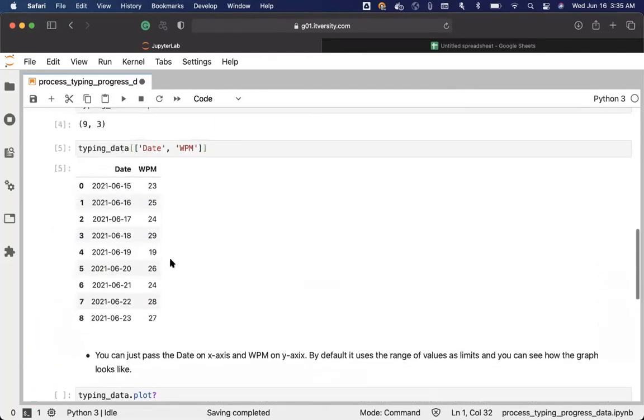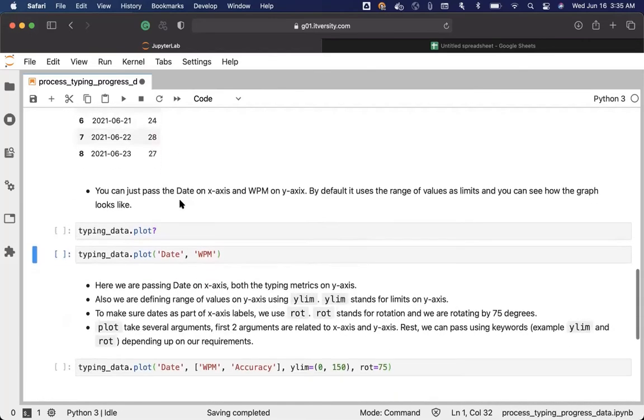As we have understood how the data looks after reading and reviewing it, now let's get into the details about plotting the data. There's a function called plot. You can use that to pass the date on the x-axis and WPM on the y-axis to see how it looks.